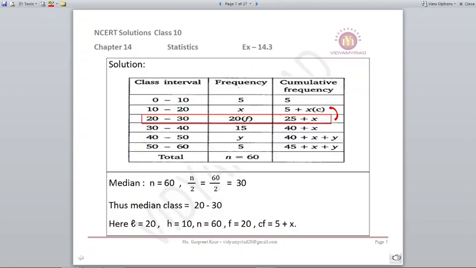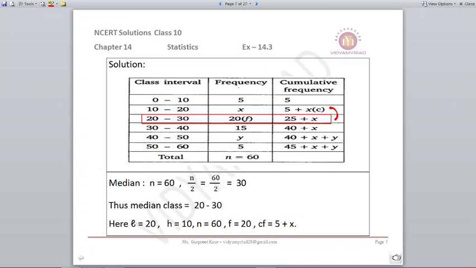Now what we are going to do is, since n is 60, n upon 2 will be equal to 30, which belongs to the class interval of 20 to 30, where my frequency will be 20 and cumulative frequency will be one step back, that is 5 plus x.